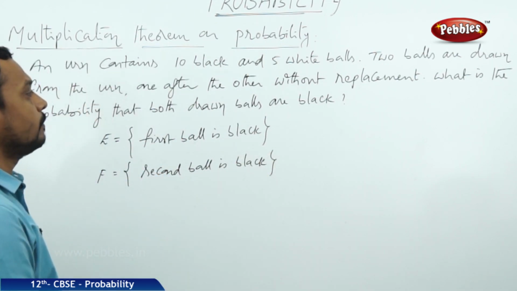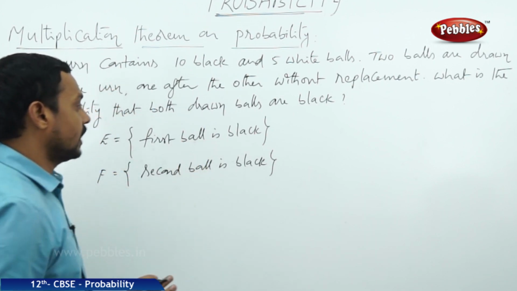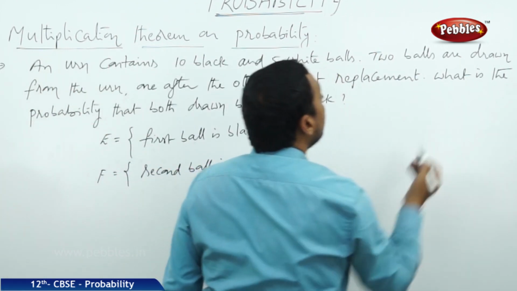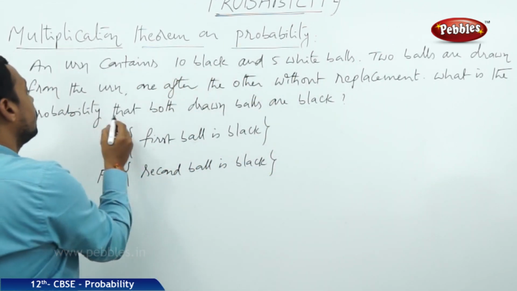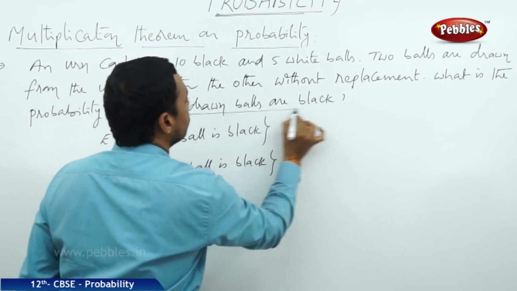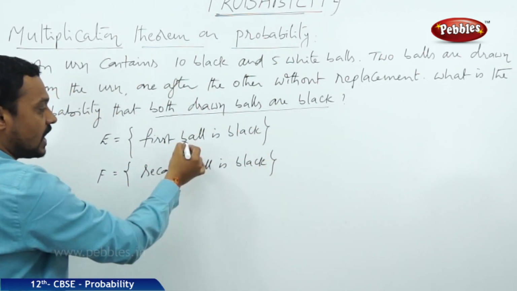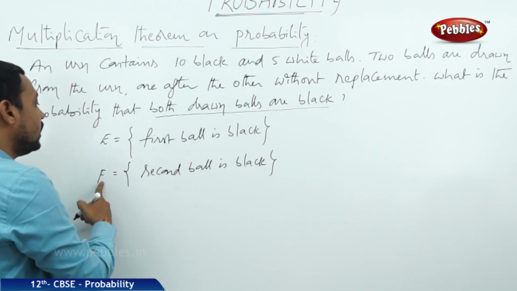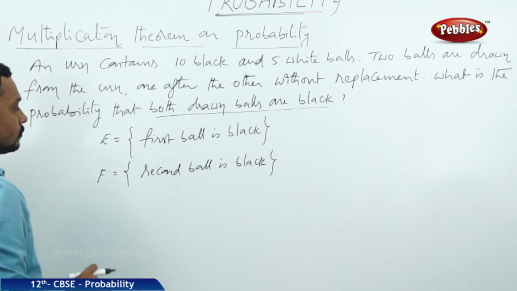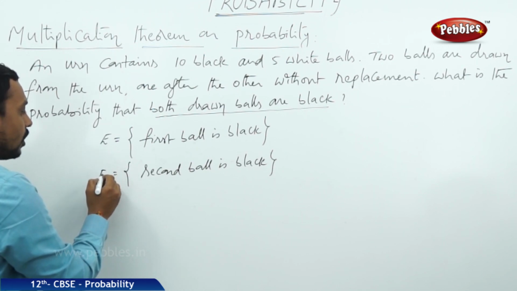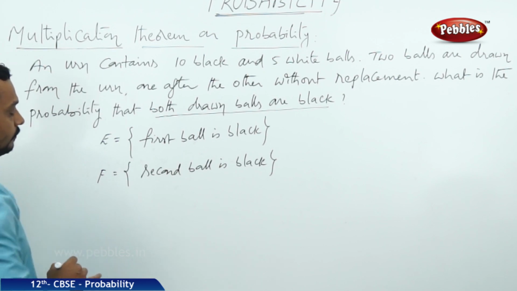So, two events I have taken. Now, the question is, what is the probability that both the drawn balls are black? That means the two events occur simultaneously. That is the probability of E intersection F. So, both occur at a time. Let us find the probability of E intersection F.